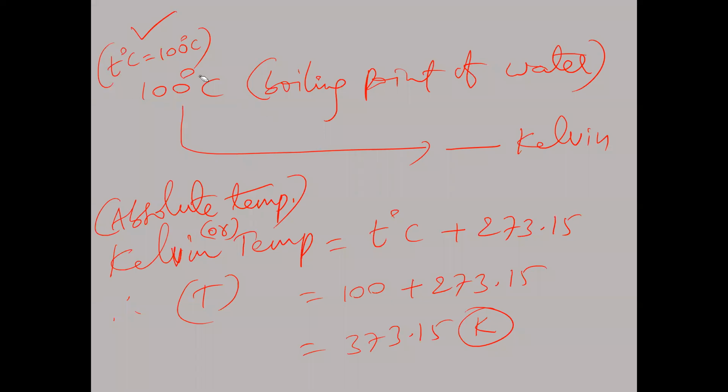Now tell me, 100 degrees Celsius, the boiling point of water, how do we convert it into the Kelvin scale? The given centigrade temperature plus 273. So 100 plus 273 is 373.15 Kelvin, the answer. In this way we convert centigrade temperature into Kelvin temperature. Is the concept clear? If you have written it, okay, otherwise take a screenshot. Absolute temperature and Kelvin temperature mean the same.